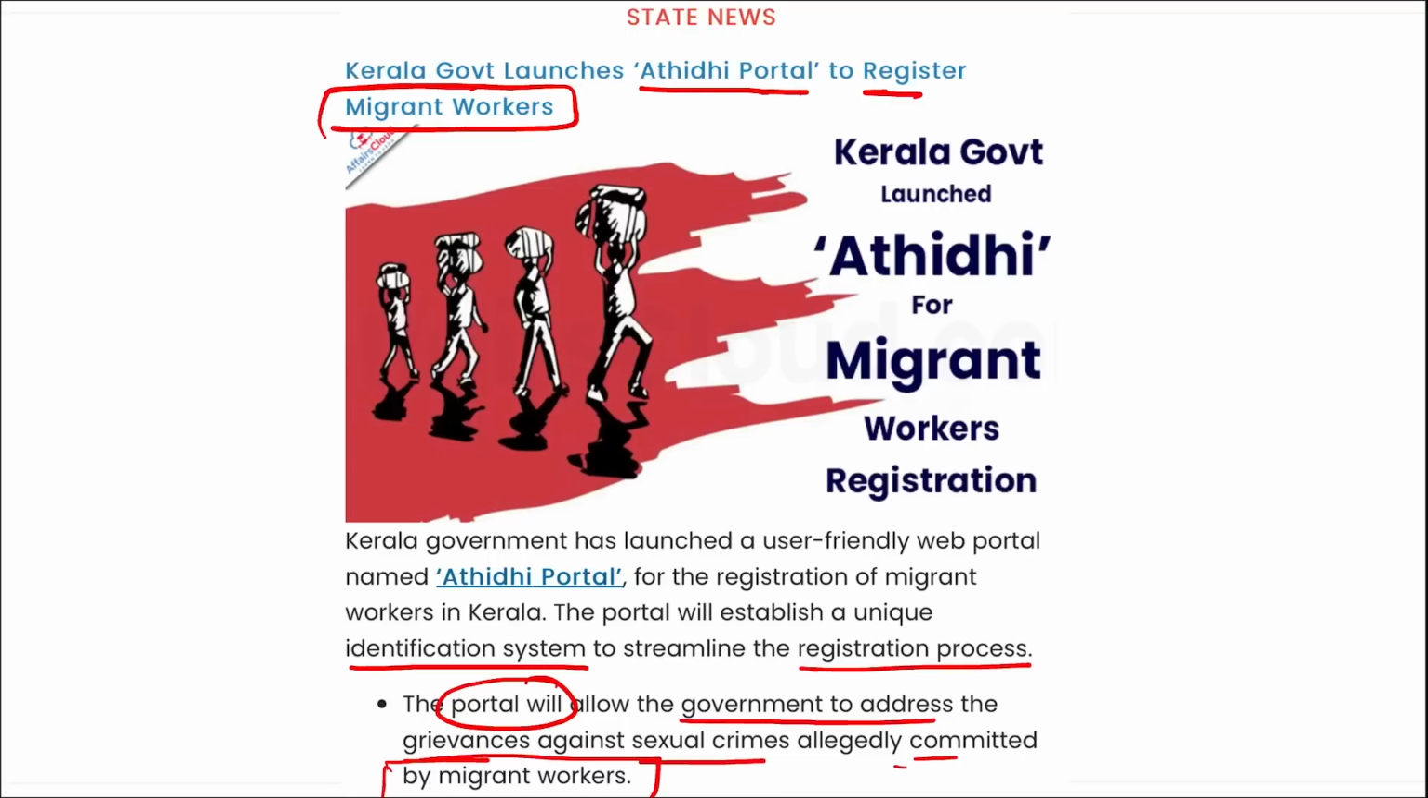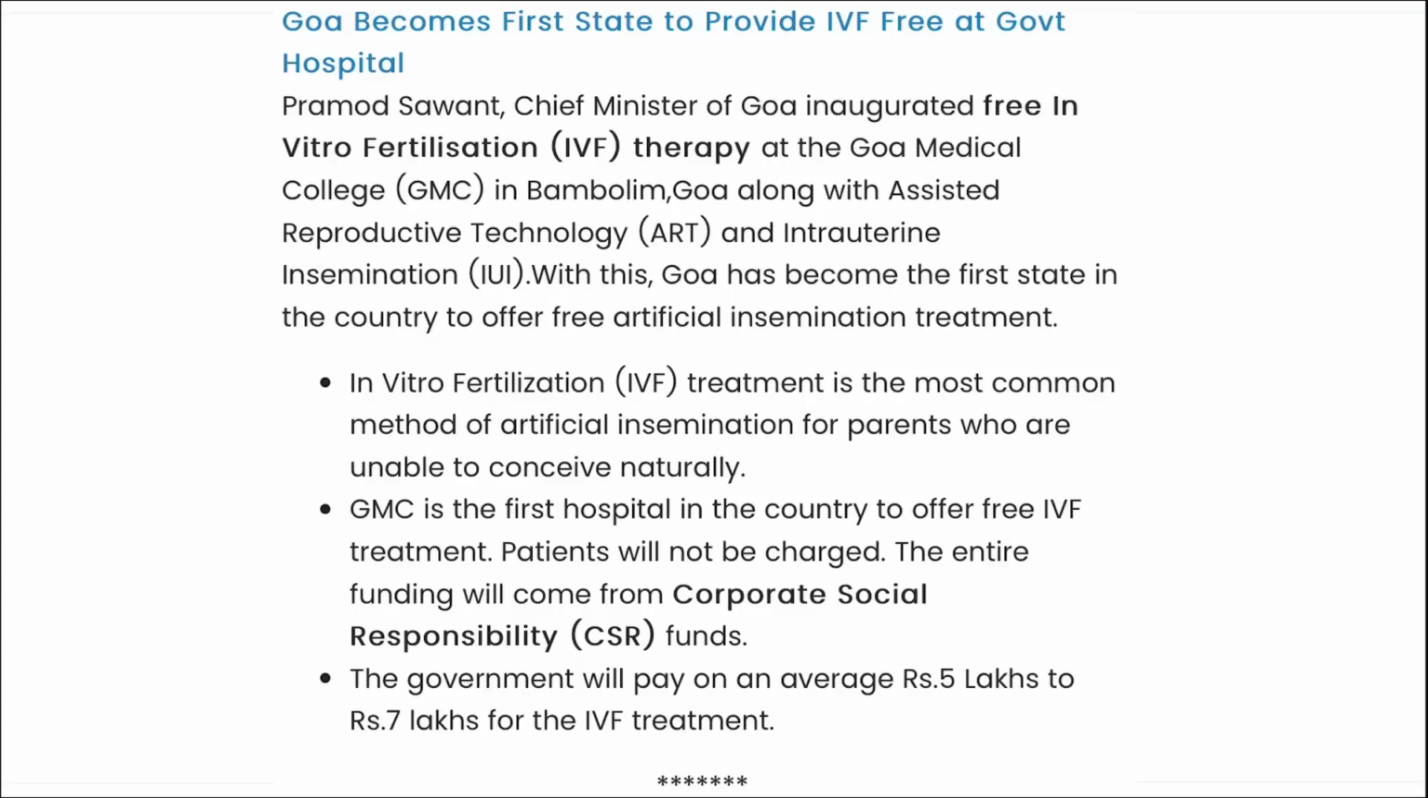Who is the Chief Minister of Kerala? Pinarayi Vijayan. Who is the Governor? Arif Muhammad Khan. Correct? Next, state news.